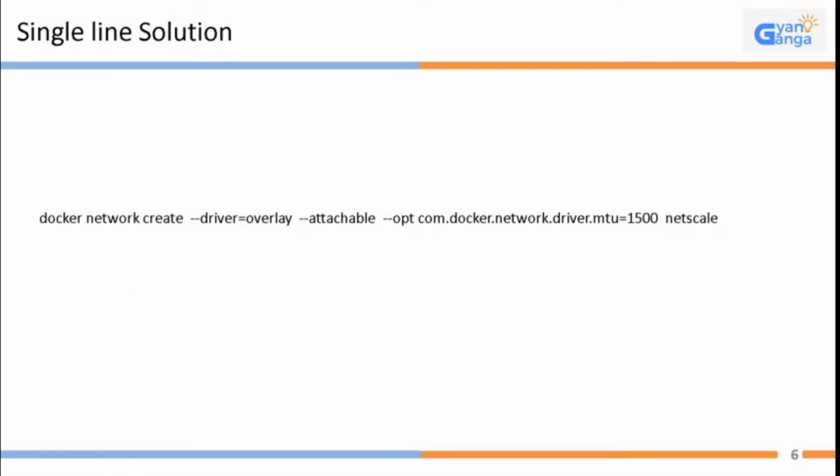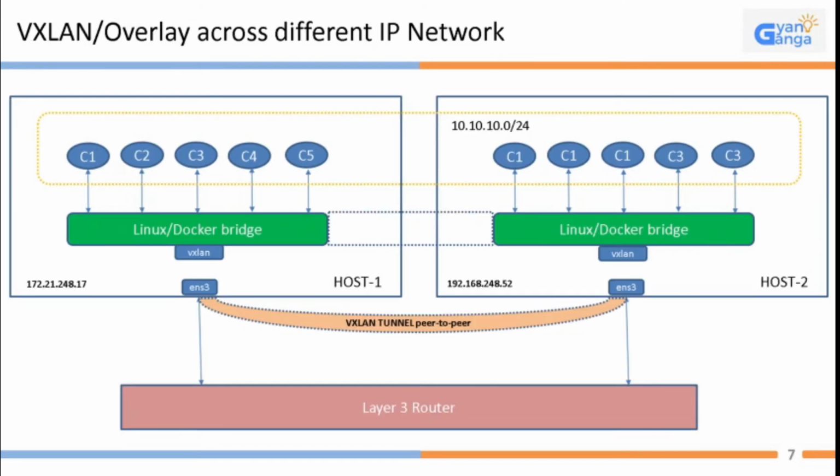This was about the VXLAN tunnel within the same IP network across two different hosts. There can also be a requirement where the VXLAN tunnel has to be extended across two different IP networks. See here, this host is at 172.21.258 dot something, and here one more host is at 192.168.248 dot something.